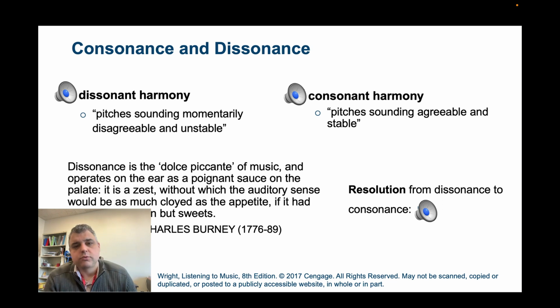Throughout music, we'll have points of dissonant or unstable harmonies that transition and resolve into consonant harmonies. Thus we have an idea of resolution: going from dissonant or unstable harmonies and resolving to consonant harmonies.